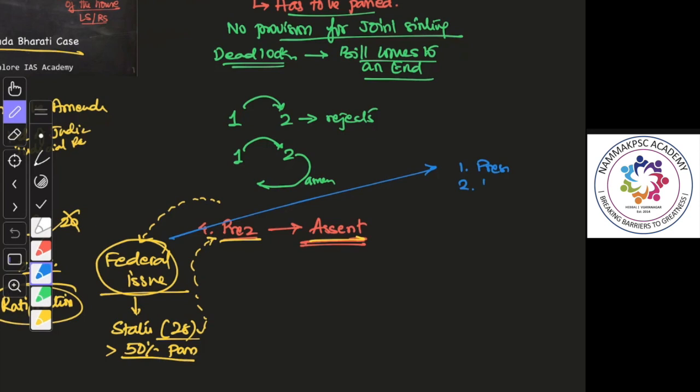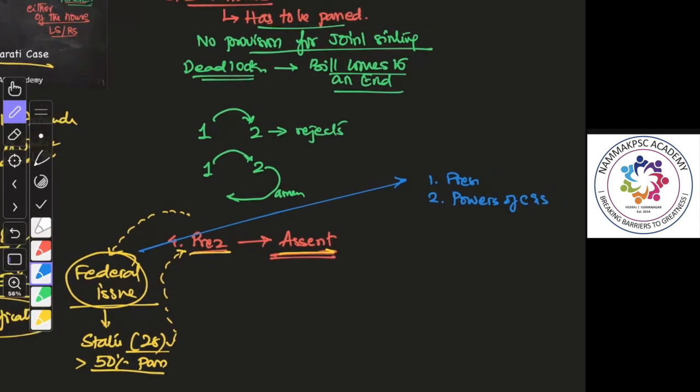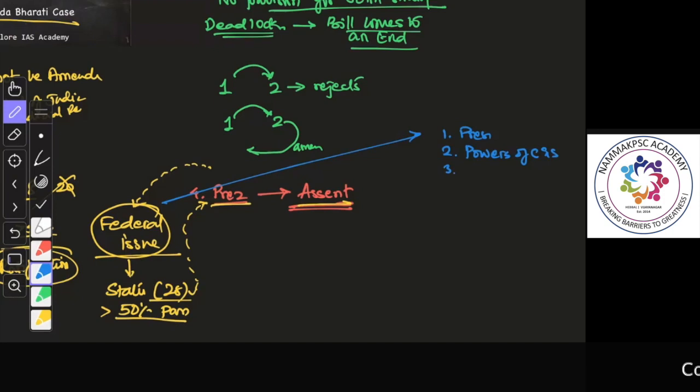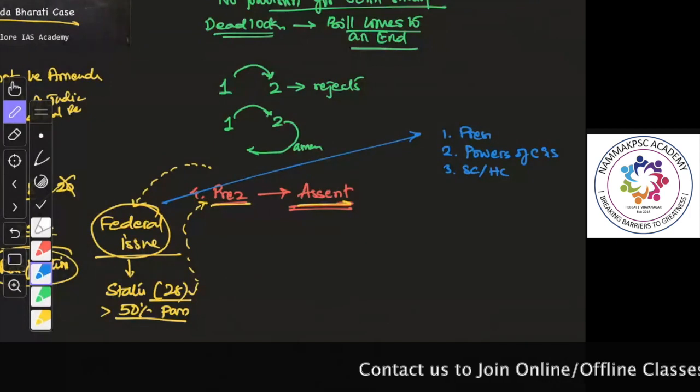Then the powers of the center and state, the central subject and state subject. Any change to these is a federal issue. Then the Supreme Court and High Court. Any changes to the Supreme Court and High Court, because we have an integrated judicial system for both center and state, right? So anything that has to be changed there.